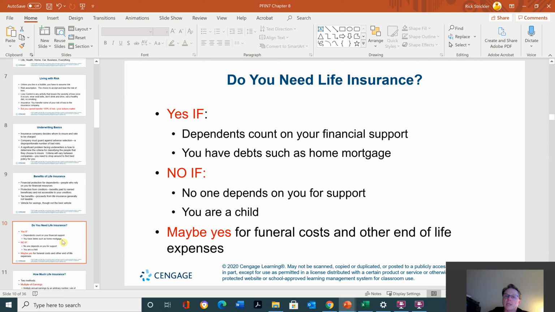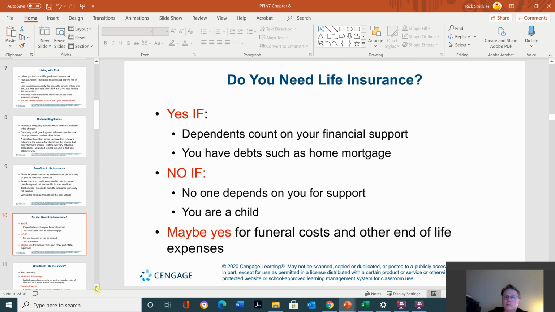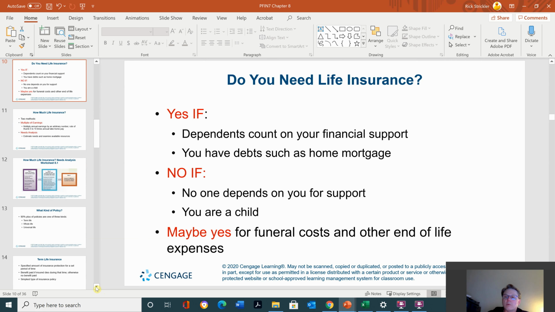Do you need life insurance? Yes, if dependents count on your financial support, or you have debts such as a home mortgage. No, if no one depends on your support, or you are a child. Maybe yes for funeral costs and other end-of-life expenses. That would be about it. So once your kids are grown and on their own, supporting themselves, the only reason you'd have life insurance is just to pay for the funeral costs. There's really no other need for it.